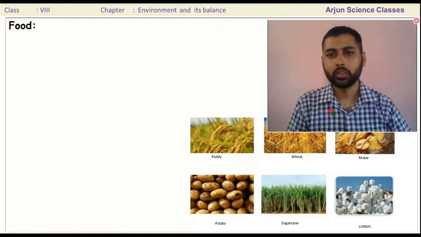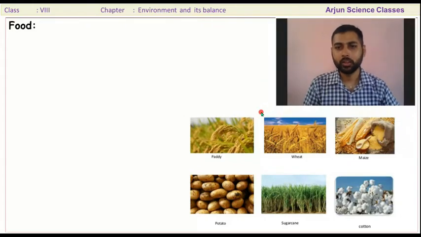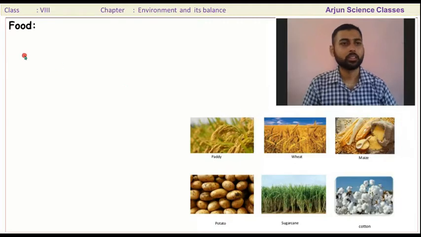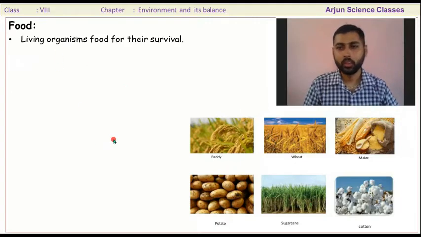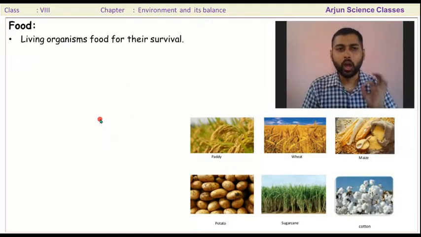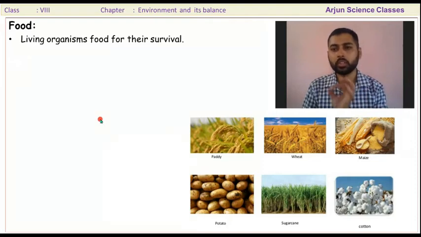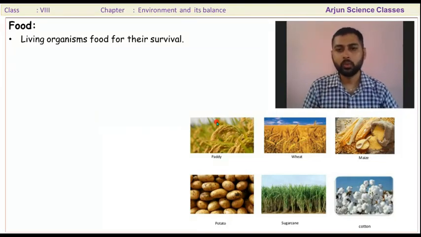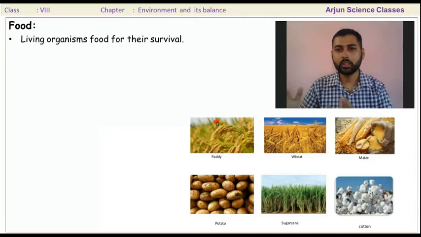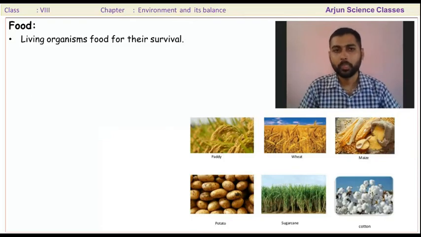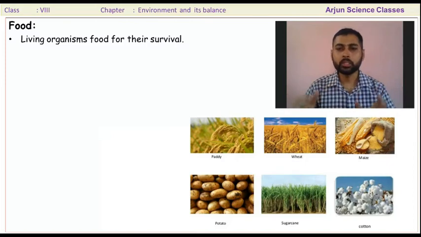Dear students, first of all, I'm going to discuss the food. How do human beings depend on natural resources? For what factor do human beings depend on natural resources? For food. First of all, human beings depend on natural resources for food.